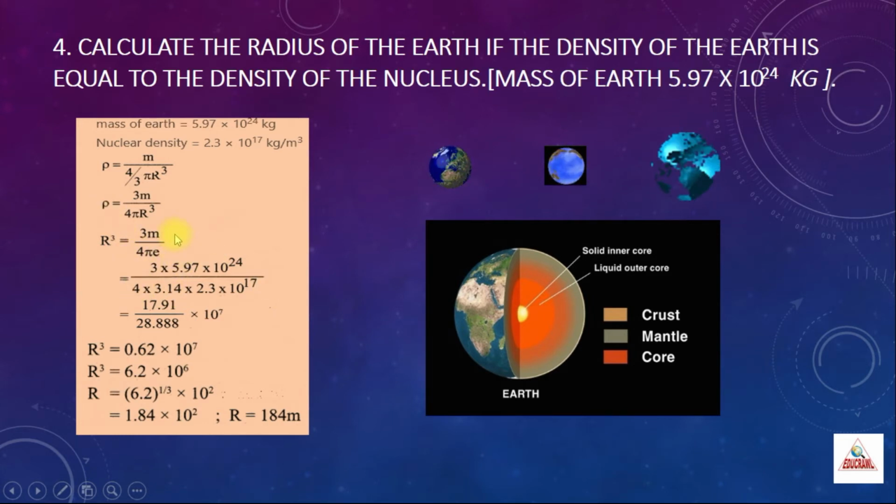Now substitute the m value, pi value, density value, everything is given in the data. So substituting all these values, you get r cube is equal to 0.62 into 10 power 7. Simplifying, you get r is equal to 6.2 the whole power 1 by 3 into 10 square, which is approximately r is equal to 184 meter. So when the density of the earth is equal to the density of the nucleus, then the radius of the earth will become just 184 meter.